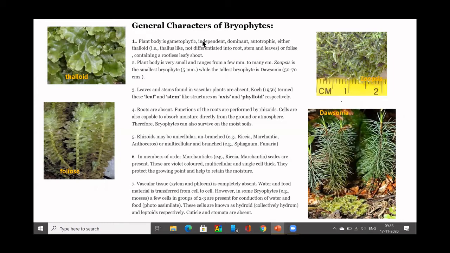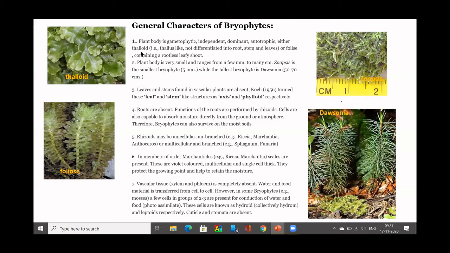Okay, whichever is independent is considered dominant because it is autotrophic. That means it does not depend on others for food. It can make its own food supply. So it is autotrophic, which means it will have chlorophyllous tissues. Being autotrophic, it leads an independent life.